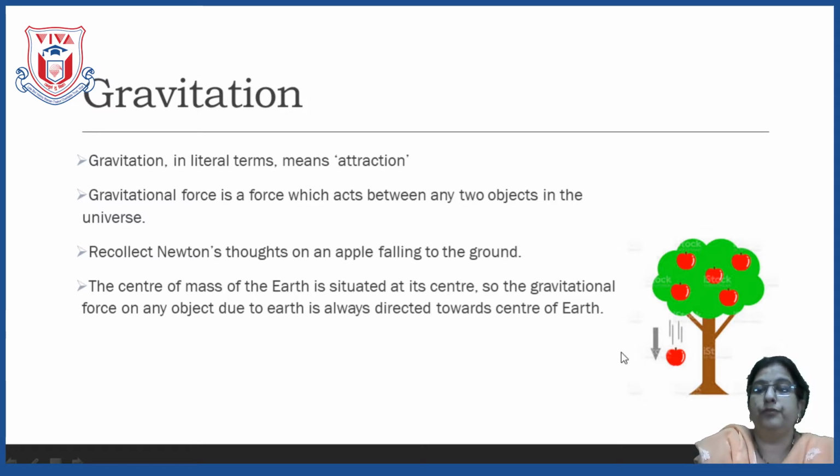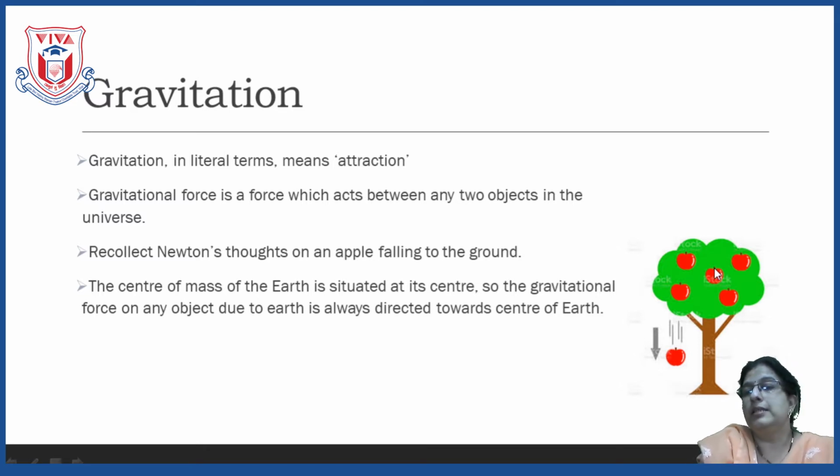So any object gets attracted towards the center of the earth, and there is maximum force of attraction between the centers of two objects. The maximum force of attraction is in between two centers. Even if you consider these two objects, the center of this apple is here, the center of the earth is here. The maximum force of attraction will be in between the centers.